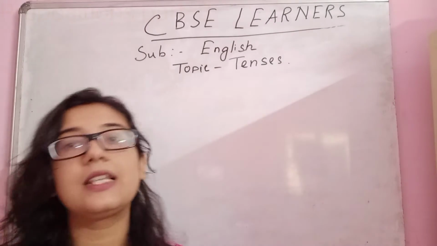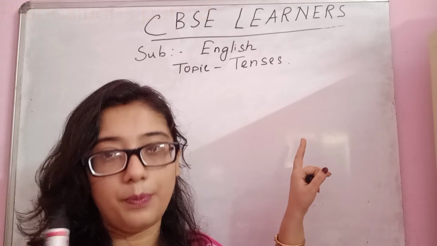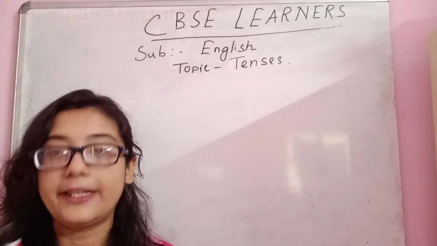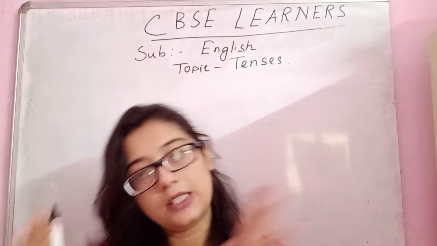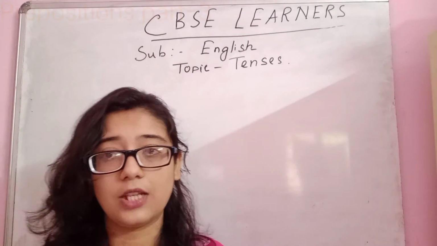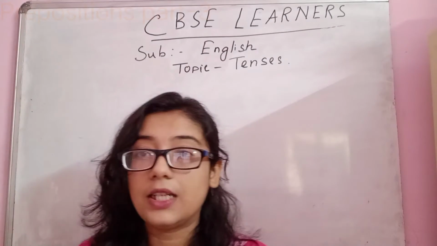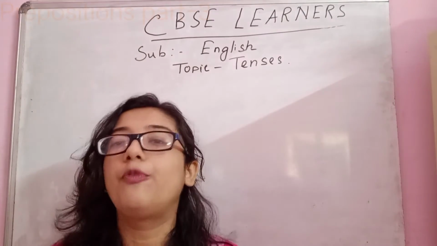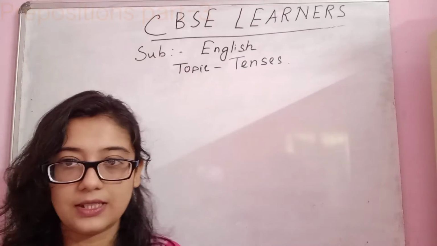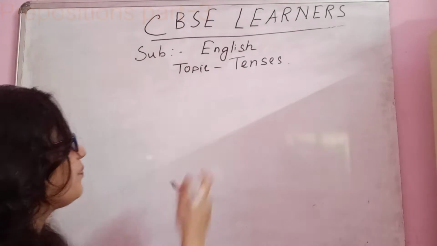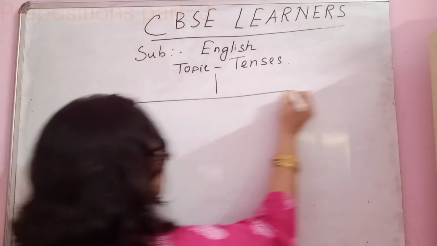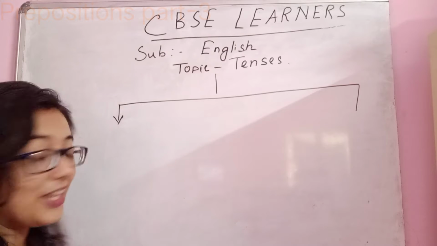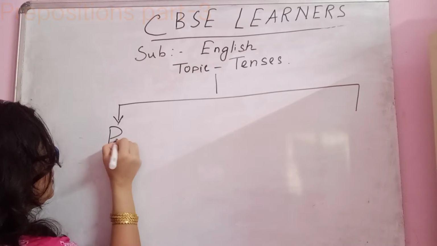Today I am going to discuss the tenses once again. In the first video I explained the present tense, past tense and future tense. So today I will discuss further: how many types of present tenses are there, how many types of past tenses are there, and how many types of future tenses are there. Normally, the primary types of tenses are present tense,